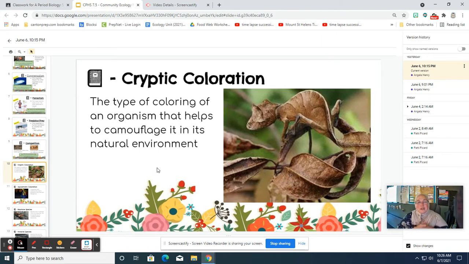Now, to get away from those predator-prey relationships, or maybe to be better predators or prey, we can go a little bit further. We can look at something called cryptic coloration. When we talk about cryptic coloration, we're talking about when an organism's shape or coloring camouflages into its natural environment. We can see cryptic coloration among prey, for example, leaf bugs or stick bugs or certain types of moths or insects. On the other end of things, we can also see cryptic coloration among predators, things like praying mantises or lions on the savanna being colored to hide from their prey.